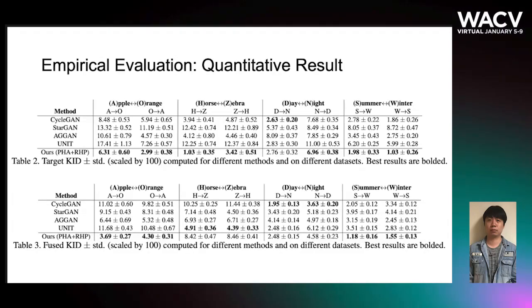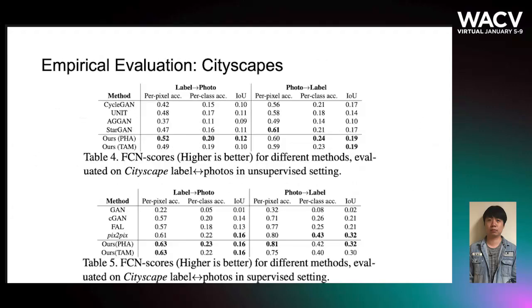In this slide, we show the performance of the competing methods in each task. Our method outperforms baselines by providing higher target KID for object-oriented tasks and higher fused KID for scene-oriented tasks. We then provide the FCN score on the Cityscapes dataset. We observe that our method got improvements over the baselines, although the improvement of supervised translation is limited.